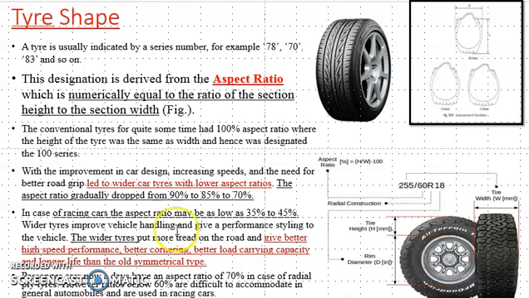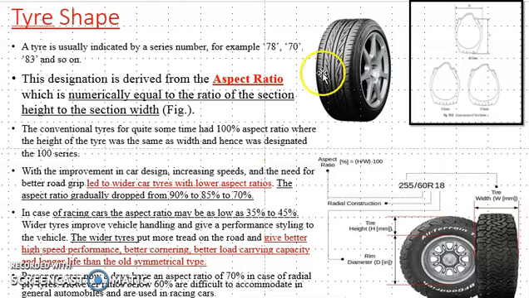Okay, in case of racing cars, the aspect ratio is very low, 35% to 45%. This wider tire improves the vehicle handling and gives a performance styling to the vehicle. The wider tire puts more tread on the road.